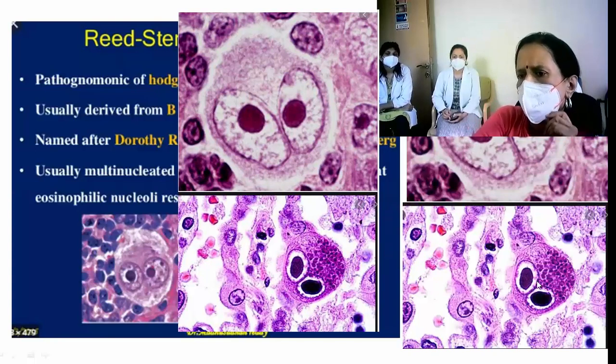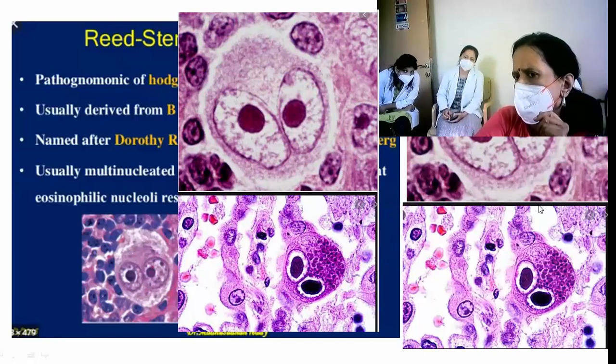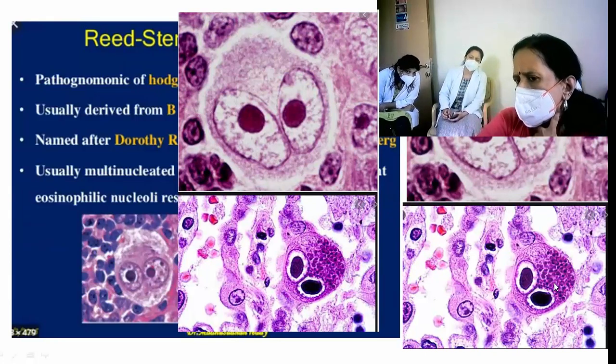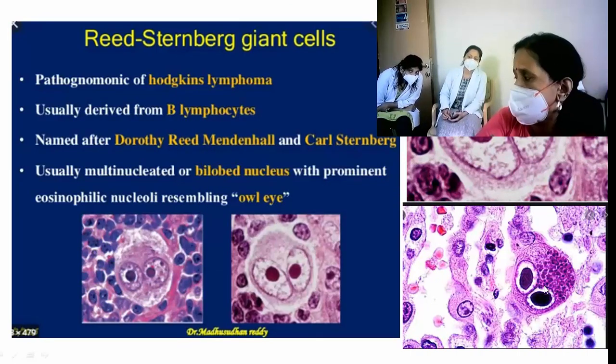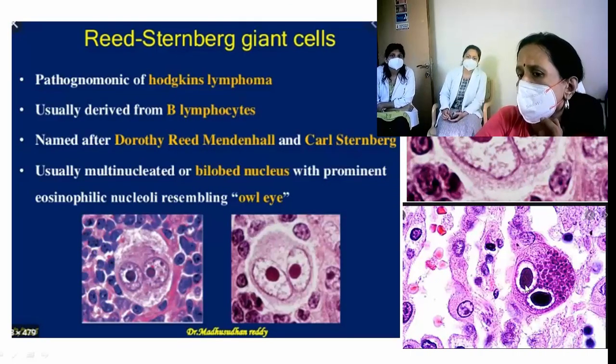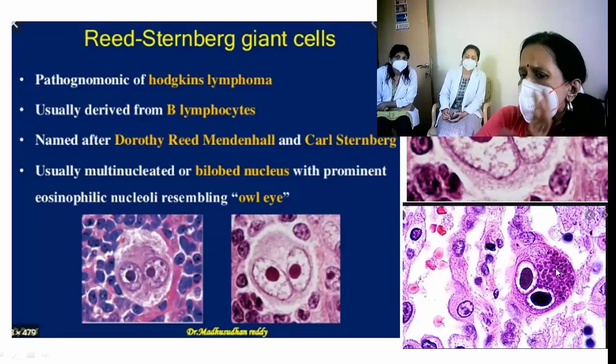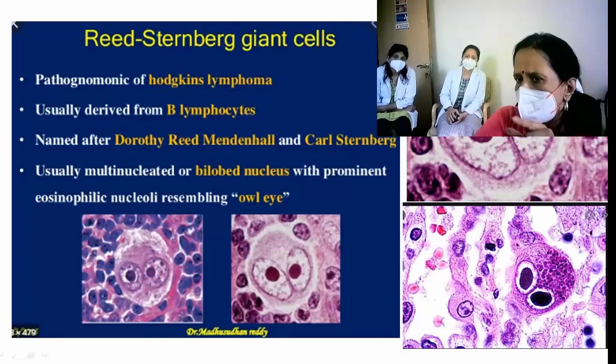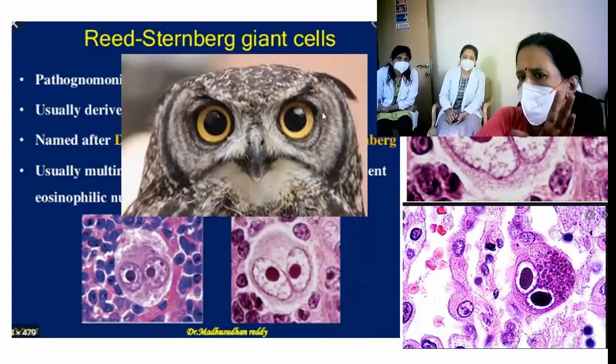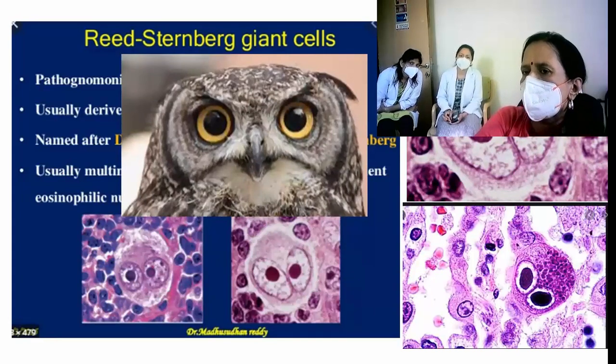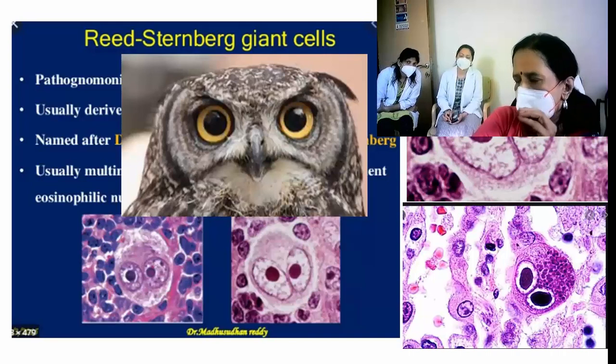Okay. So this is another cell. Does it look similar to this? Fast, don't waste time. Yes. What is the color of the nucleoli here? It is dark blue in color. How is the cytoplasm? Is it the same? No, the cytoplasm is different. It is granular. Okay, this also has the same appearance. What does it resemble? Yeah, owl-eye appearance. Typically, for undergraduates, owl-eye appearance is Hodgkin's lymphoma, the classical Reed-Sternberg cell.